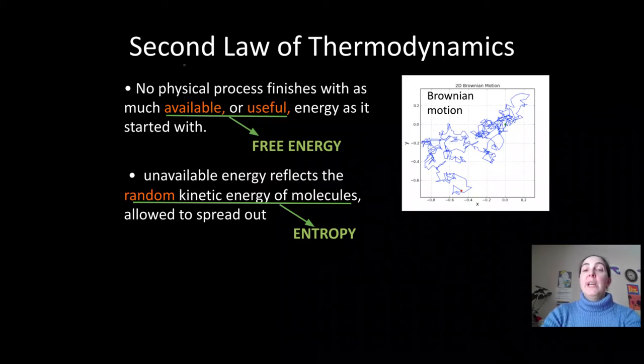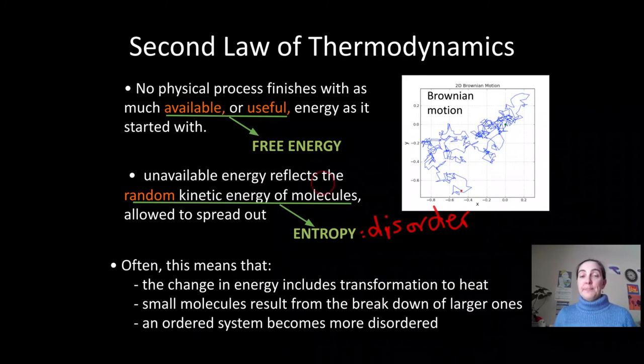Entropy is a word that basically means disorder. So the random movement of molecules increases the amount of entropy or disorder in the universe. And so this could be a transformation to heat, transforming that energy into heat, which is just kind of lost to the environment and is no longer useful to living things.